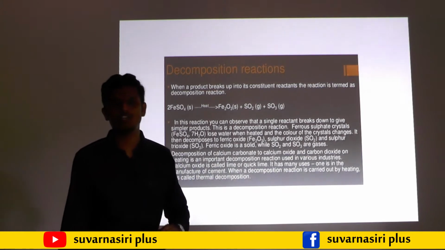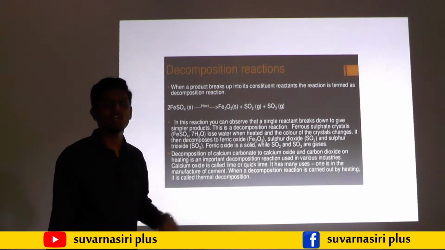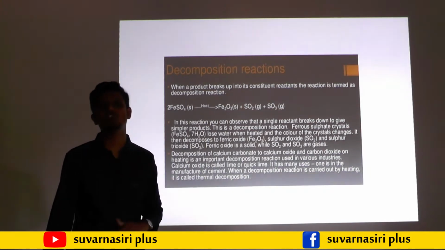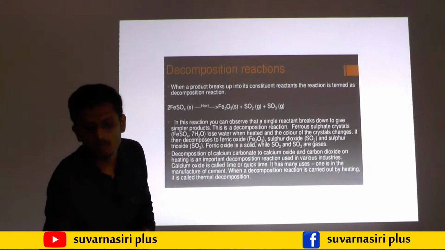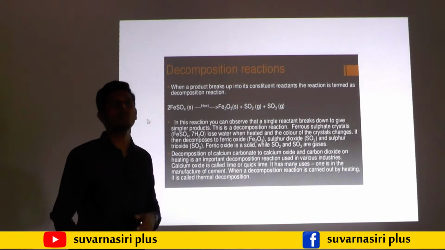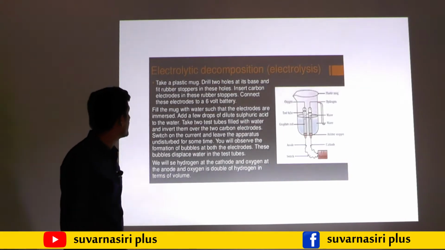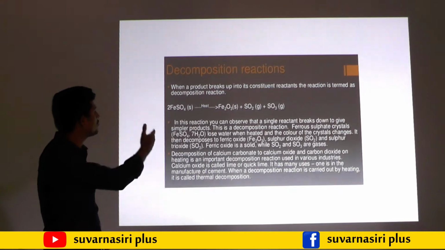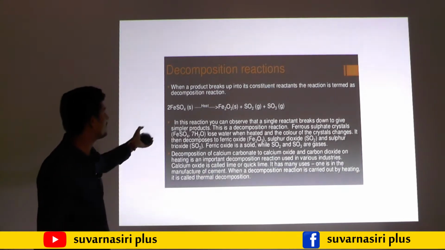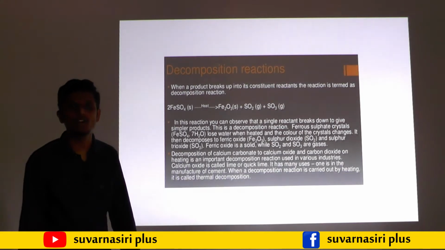There are three types of decomposition reactions. One is due to heat, thermal decomposition; another is electrolytic decomposition; and then due to sunlight it will also break down. One by one we will discuss. The first type is thermal decomposition. Due to heat only, ferrous sulfate breaks down into iron oxide, sulfur dioxide and sulfur trioxide.